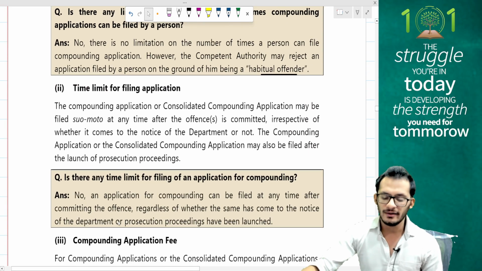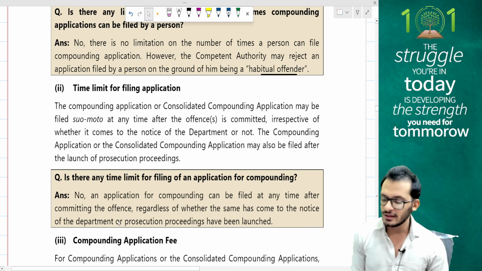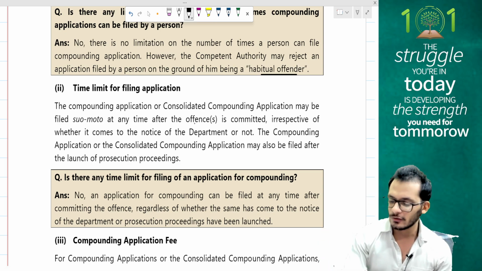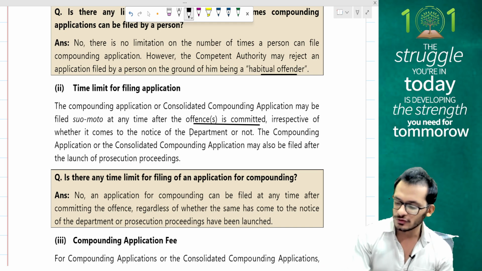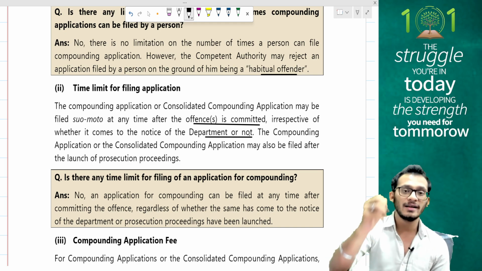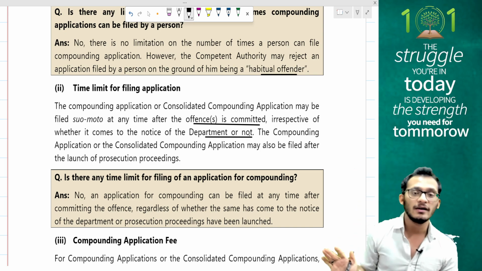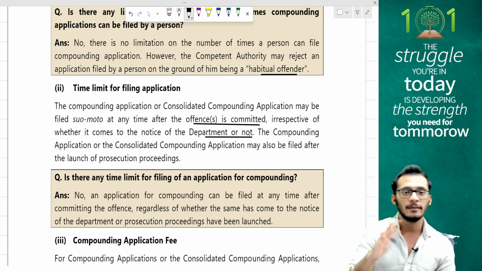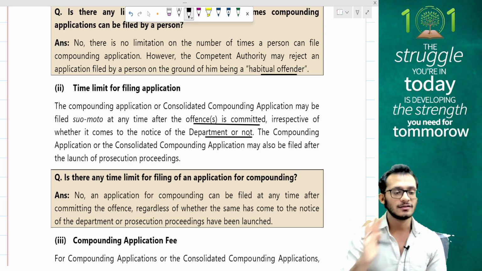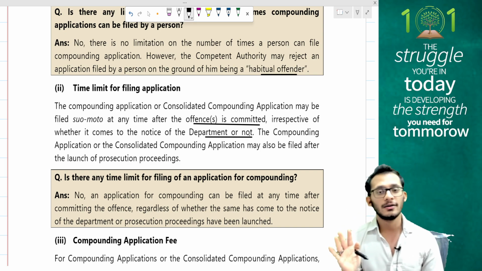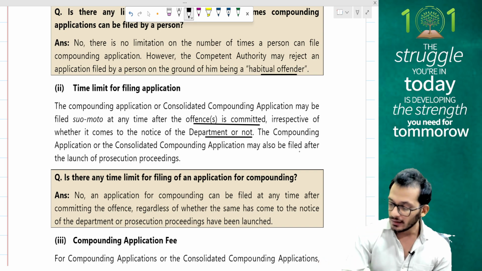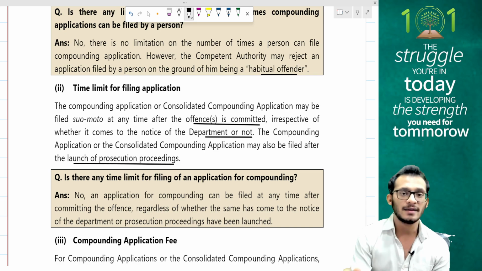What is the timeline for filing the application? The compounding application has to be filed suo motu at any time after the offence is committed, irrespective of whether it comes to the notice of the department or not. So you have been given an opportunity to file this whenever you want, whether the proceedings have been initiated or not, whether the officer has found it out or not. If you want to come voluntarily and do it, then you can file it at any point of time. The compounding application can be filed after the launch of prosecution proceedings as well. It doesn't matter. Like I said, it's before or after. As long as you file it, you're good to go.